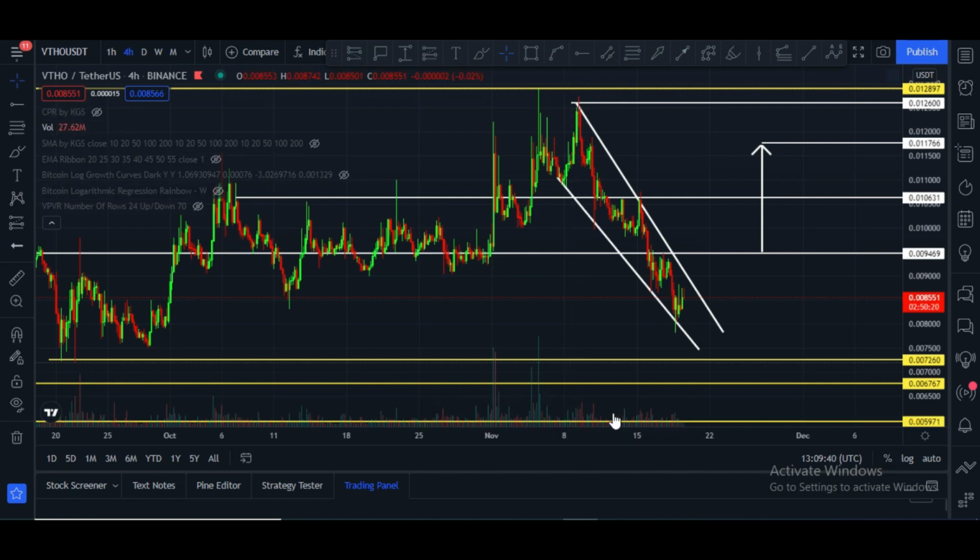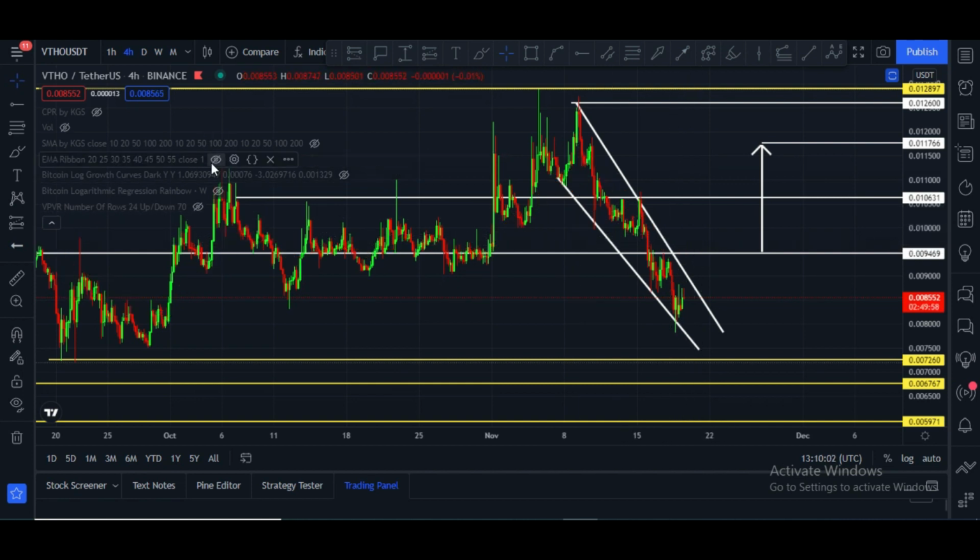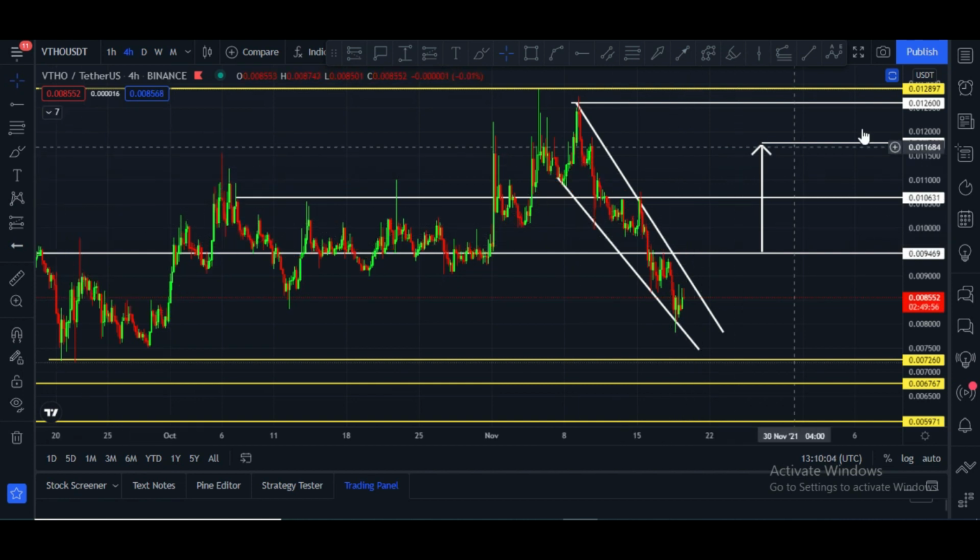Volume is missing in this chart, that is not a good sign. EMA ribbon. Candles are below this EMA ribbon, and this EMA ribbon is now turning into resistance. Candles have to break 0.0096 and close a 4-hourly candle above this price area. Candles can break this, and after that a new upside rally will start. Otherwise we may see some sideways action in this chart.